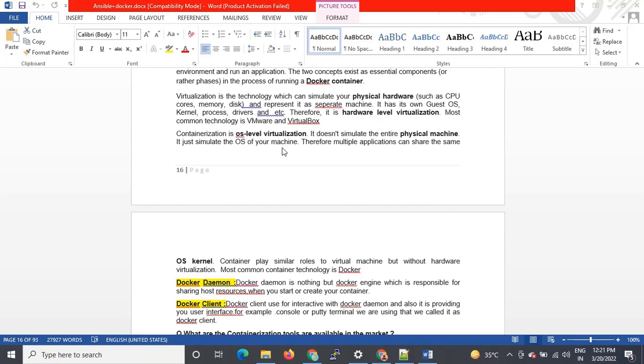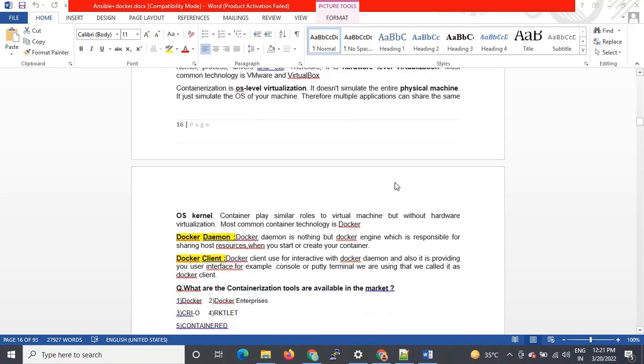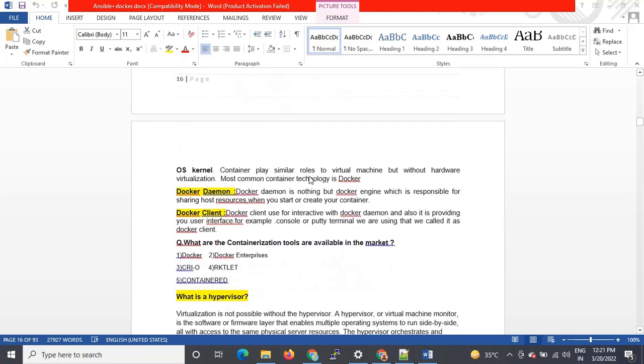So what it means basically is that multiple containers will share the host OS. I will represent it properly in the next topic. You can see, it does not simulate the physical machine, it just simulates the OS of your machine. Therefore multiple applications can share the same OS kernel. Containers play a similar role to a virtual machine, but without hardware virtualization. The most common container technology is Docker.